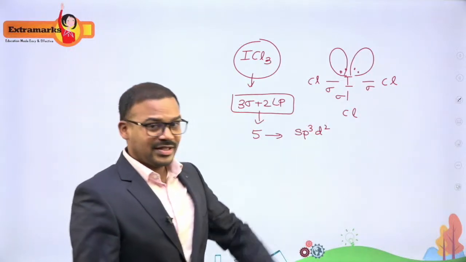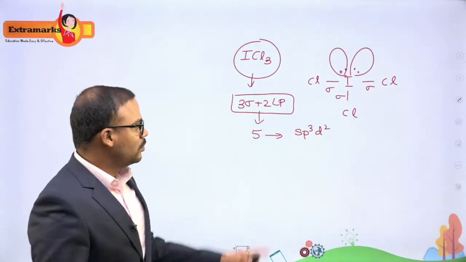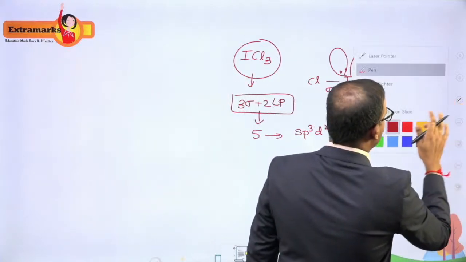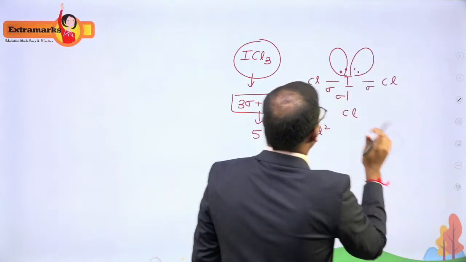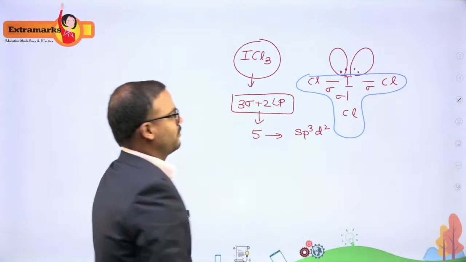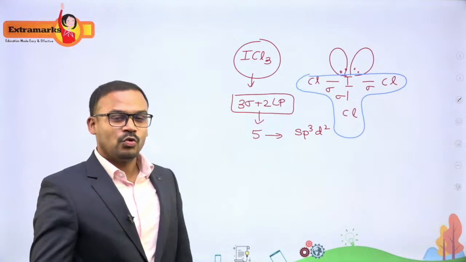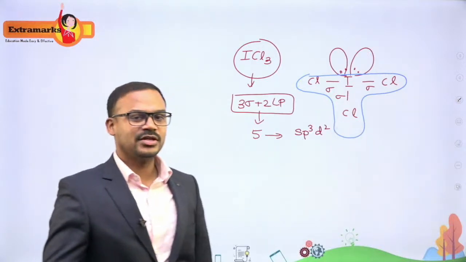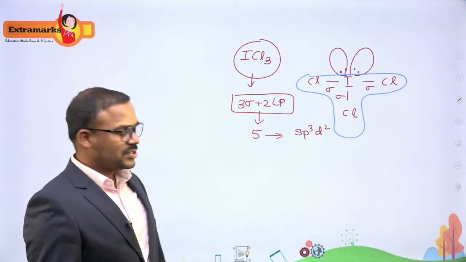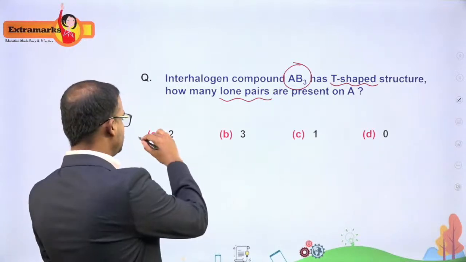It means its geometry is something like a trigonal bipyramidal, but it is a T shape. I'll show you the T shape over here. So this is your T shape. So it is sp3d hybridization with 5 orbitals, where 3 orbitals have the 3 sigma bonds and the 2 orbitals contain the 2 lone pairs of the iodine atom. So the answer is 2 lone pairs. Okay, that is my answer for this question.